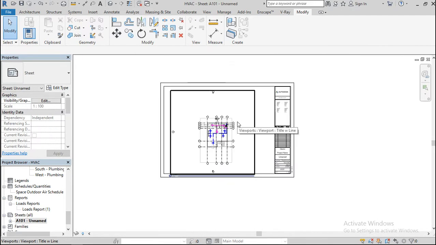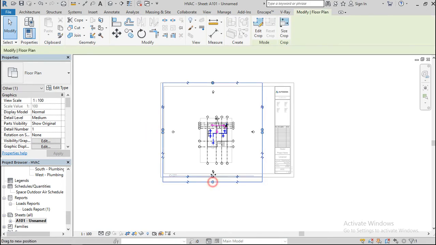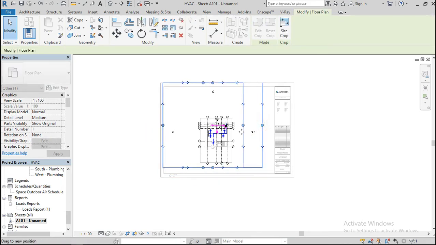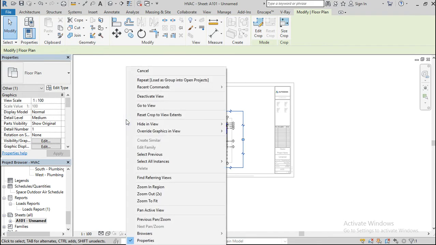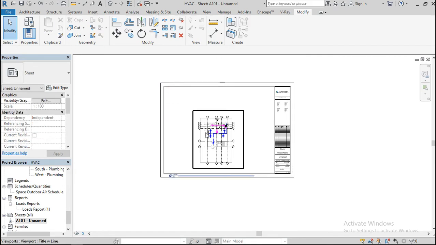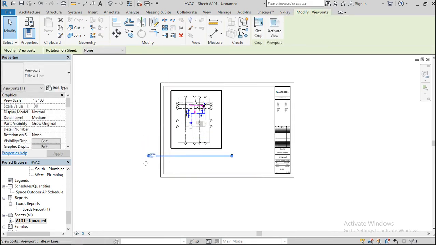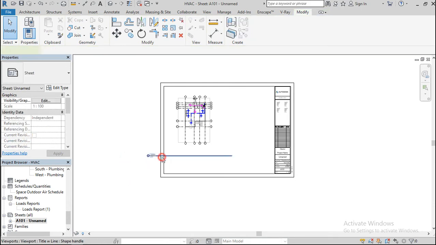From here I edit this, show crop region, and just drag it. It is much easier than editing it. Now hide crop region, deactivate view, move it a bit to this place.